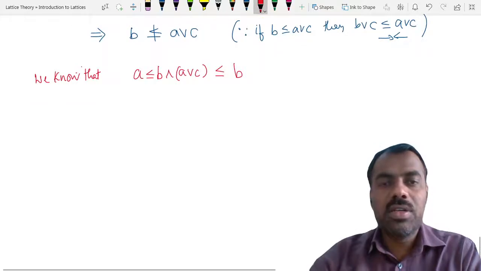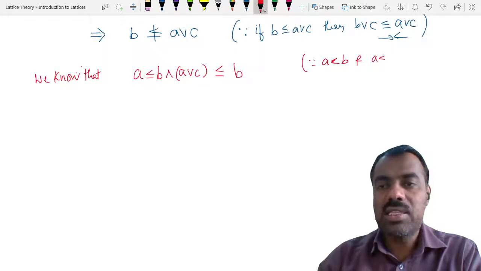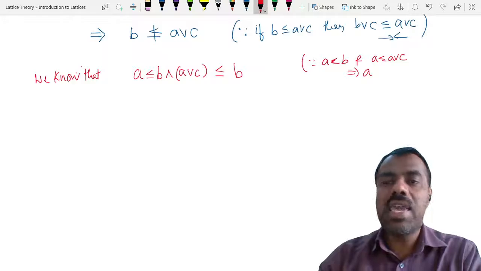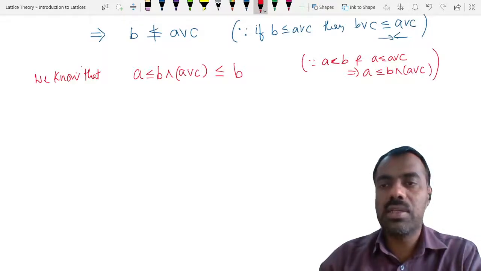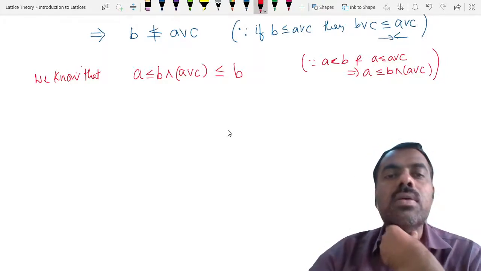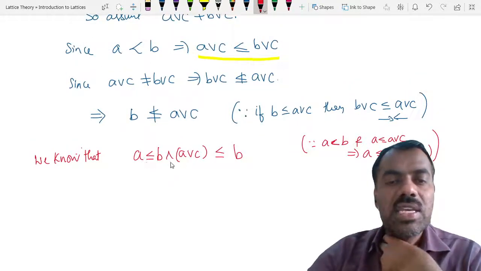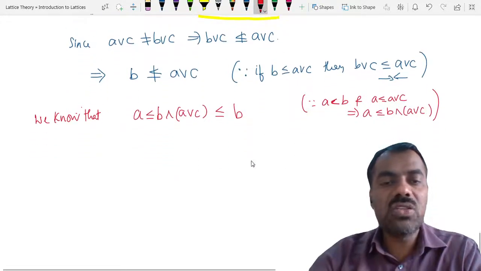Since A is less than B and A is less than or equal to A join C, this implies A is less than or equal to meet of those things. Is this clear? Any problem? Because A is less than B, A is less than or equal to B meet A join C.